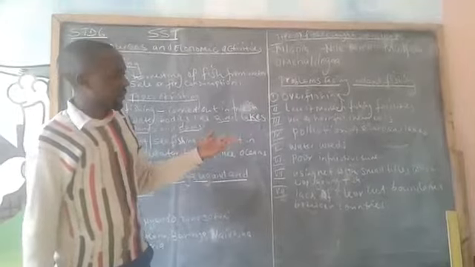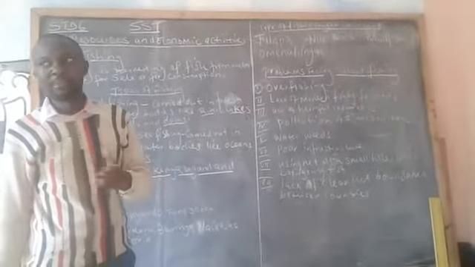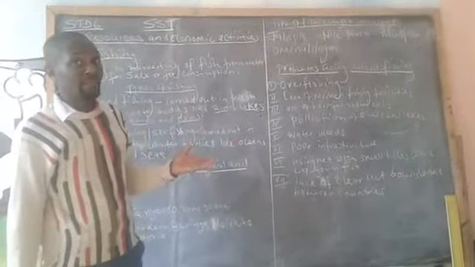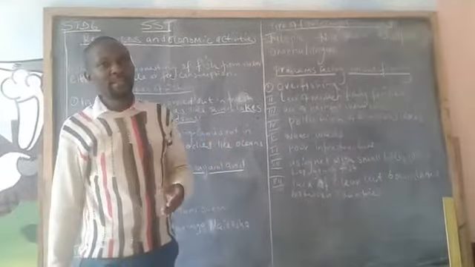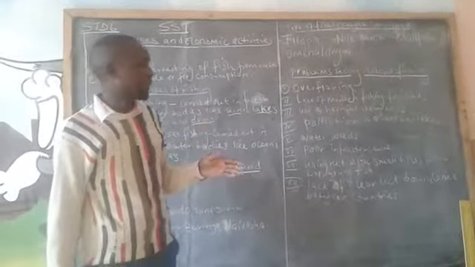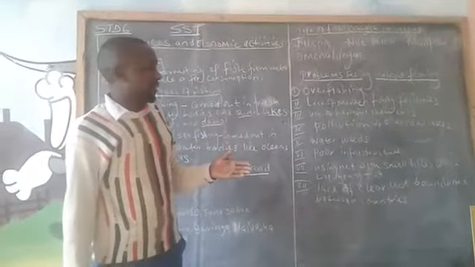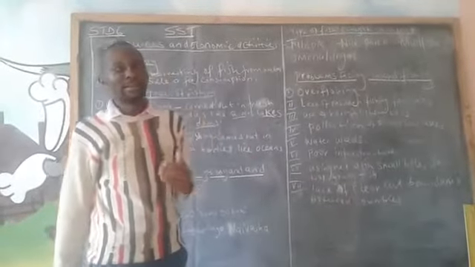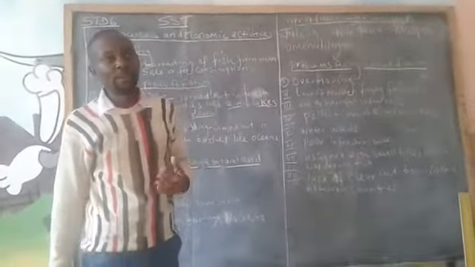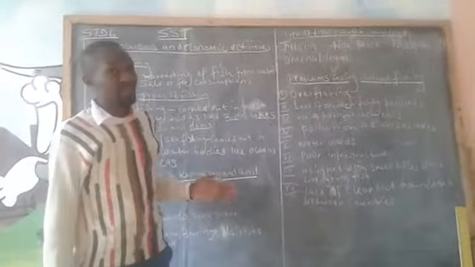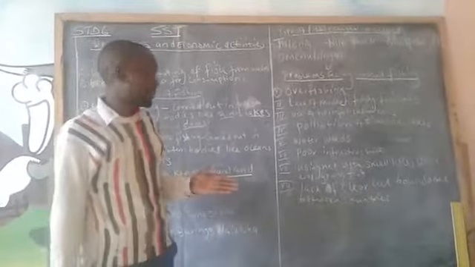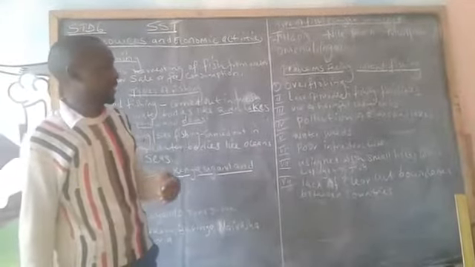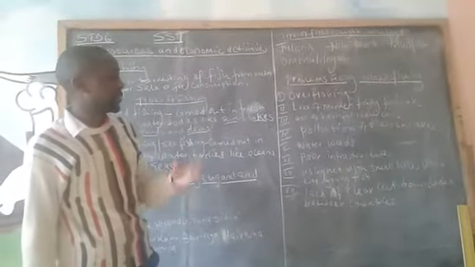Then there is pollution of rivers and lakes. Pollution from industries or other human activities causes death of fish in these lakes or rivers or even in the ocean. We have water weeds, especially in Lake Victoria, that is the water hyacinth in Lake Victoria, which has hindered fishing in that lake. Then there is poor infrastructure, where after fish are caught, they need to be transported to the market or to the consumer. The state of roads in some parts of these countries is not good, so the fish go bad on the way as they are being transported to consumers.